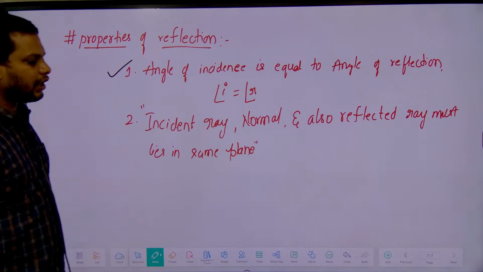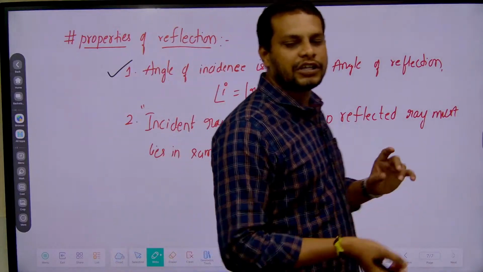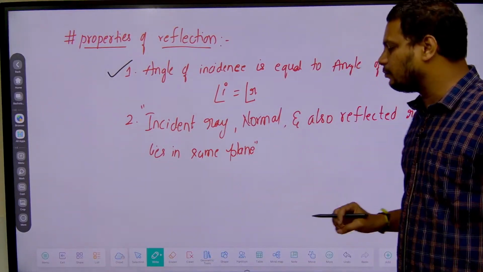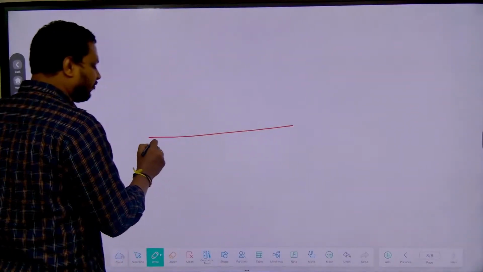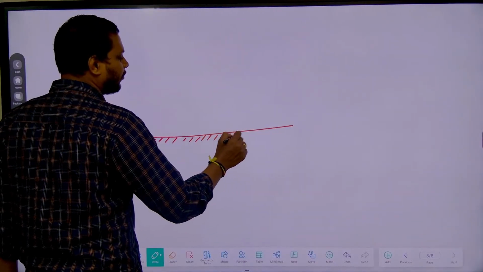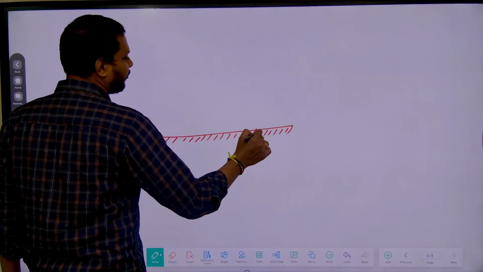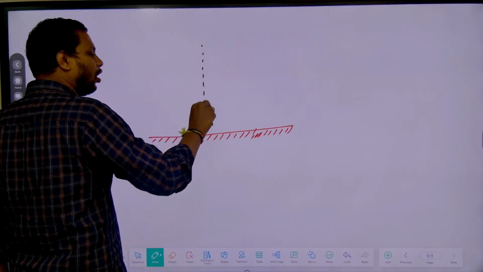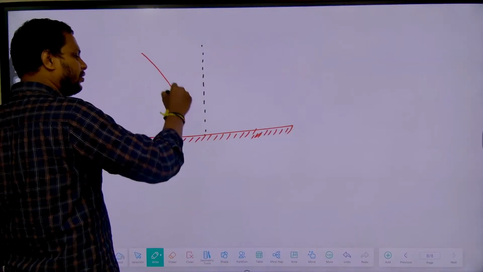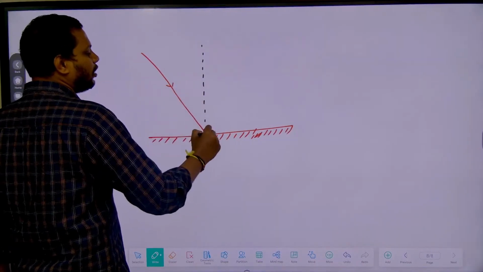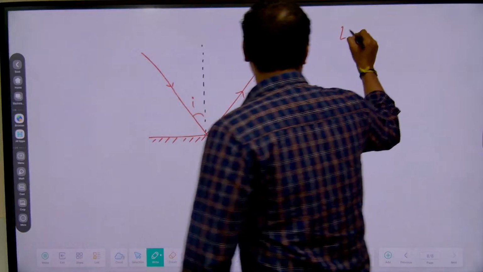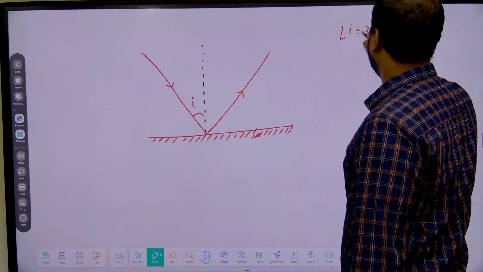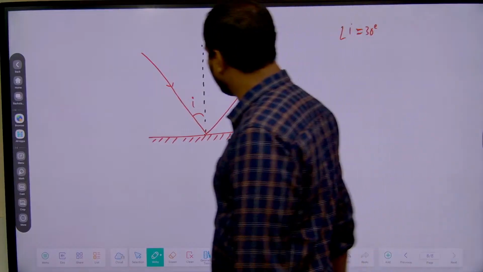Fine. Then to understand this reflection, I'll give you a few examples so that you can easily understand it. Now see, suppose I take this as a reflecting surface. I'll take this as a normal, and I'll consider this as an incident ray. Now let us suppose the angle of incidence I is given as 30 degrees.